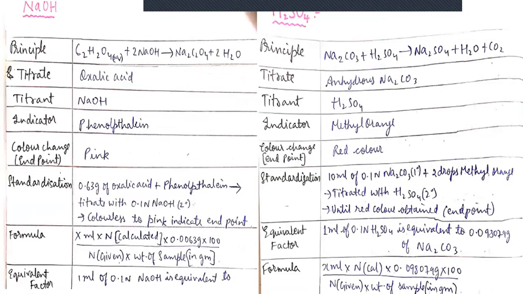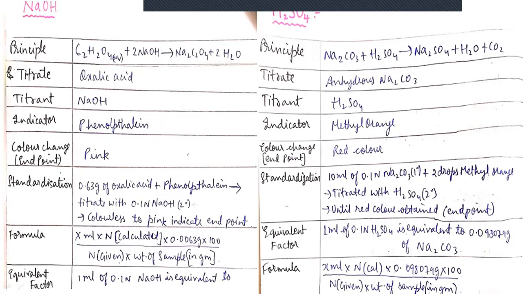Next, coming to the standardization procedures of different substances. The first one is NaOH. NaOH is a strong base, which will be standardized by using oxalic acid. Why? Because oxalic acid is a primary standard and NaOH is a secondary standard. The phenolphthalein indicator will be used for standardizing NaOH. We need to take 0.63 grams of oxalic acid in a conical flask, add the indicator and titrate with NaOH. What is the endpoint here? Finally we get a pink color. Pink color is the endpoint.